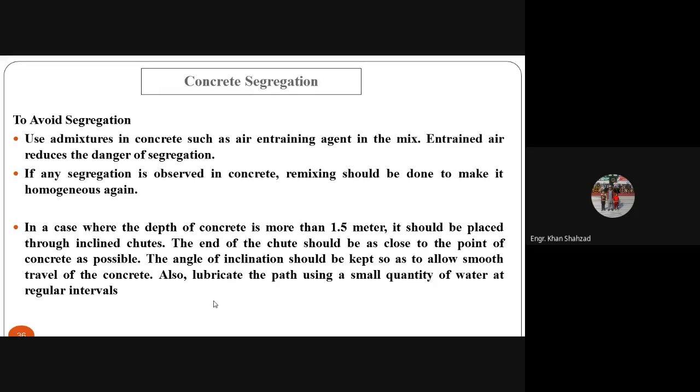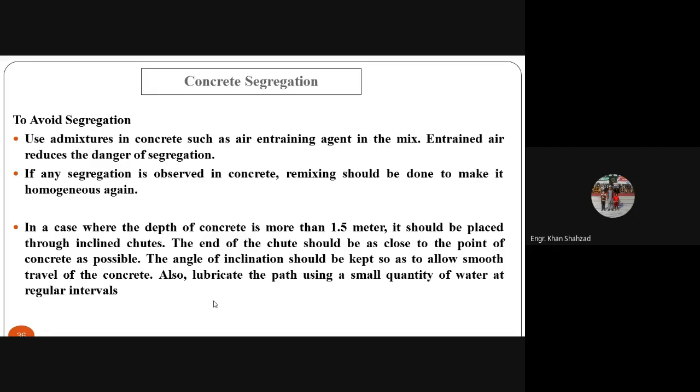Use other mixtures in concrete, such as an air entraining agent in the mix. Entrained air reduces the danger of segregation, as we discussed in the use of admixtures in concrete. If any segregation is observed in concrete, remixing should be done to make it homogeneous again. If segregation has taken place and you see the concrete is not uniform, you can remix it to make it homogeneous.